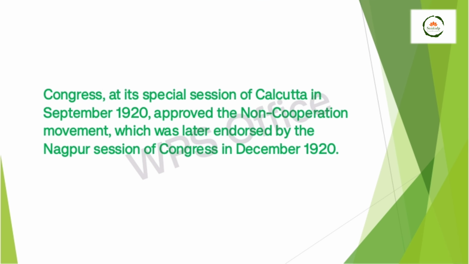Congress, at its special session in Kolkata in September 1920, approved the non-cooperation movement. But at a later time, the Nagpur session of Congress in December 1920 enacted it. It means the proposal given in the Kolkata session was later acted upon at the Nagpur session.